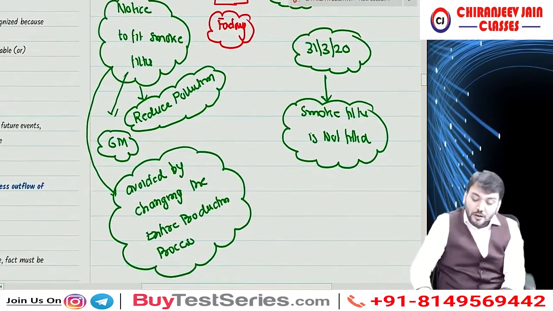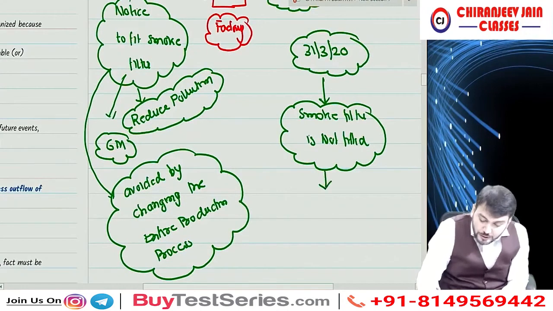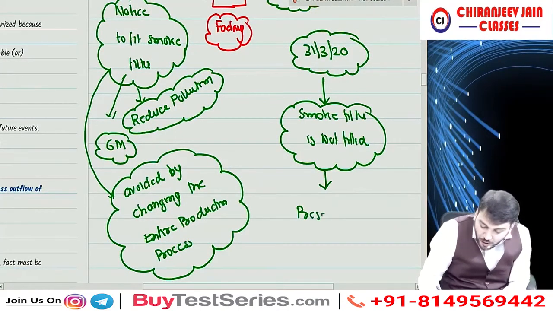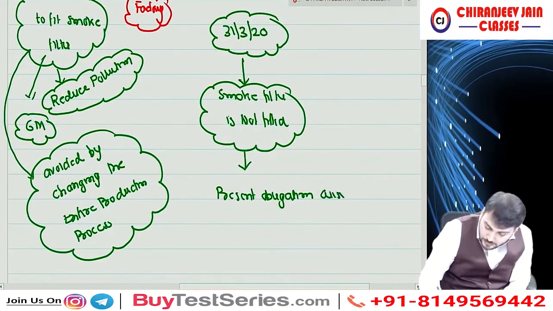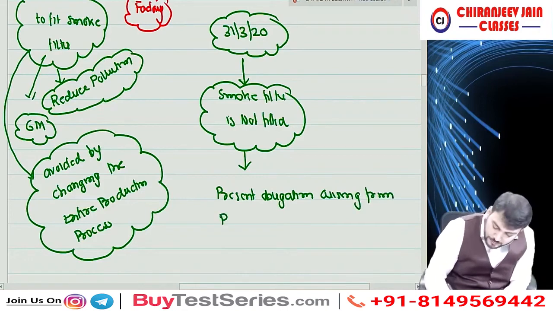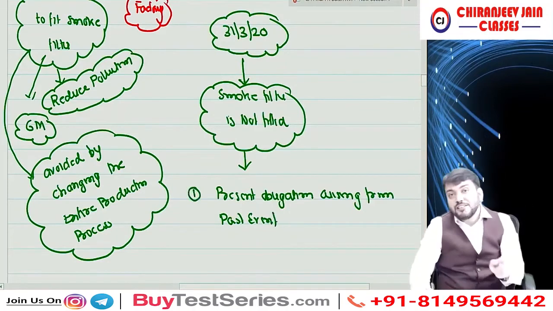The question is that on 31st March 2020, of course there is a present obligation arising from a past event. The question is that should we recognize provision?